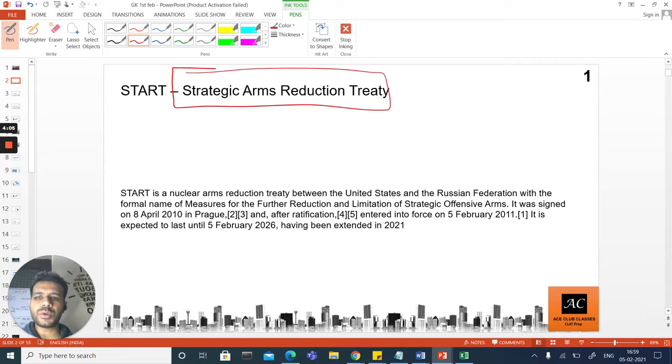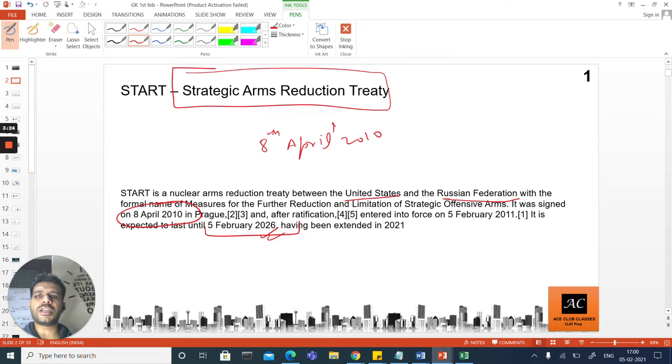So if you see, START is a nuclear arms reduction treaty between the US and the Russian Federation. Now, these two things you have to remember: it is a treaty between the US and the Russian Federation with the formal name of Measures for the Further Reduction and Limitation of Strategic Offensive Arms. It was signed on, now this is an important thing, 8th April 2010. So you have to remember this date, 8th April 2010. And then you have the US and Russia, between which this treaty has happened. And after ratification it entered into force on 5th February 2011, and it is expected to last until 5th February 2026. Another date which you have to keep in mind is 5th February 2026.